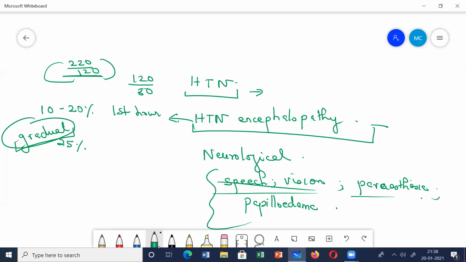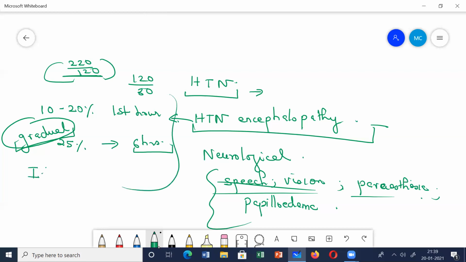Around 25% lowering you do slowly over the next 6 hours. Go slow, because if you cause too rapid lowering of BP, there will be cerebral ischemia, blindness, myocardial infarction, and many other complications. So which drug do you prefer in these situations?